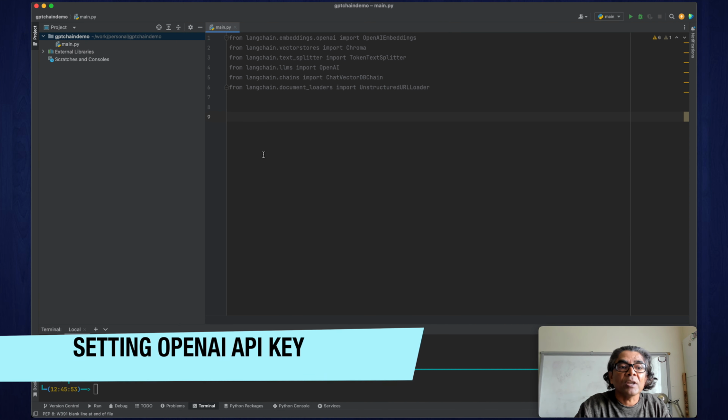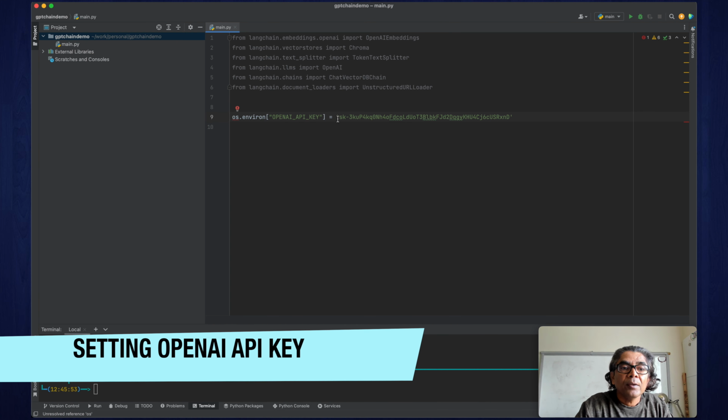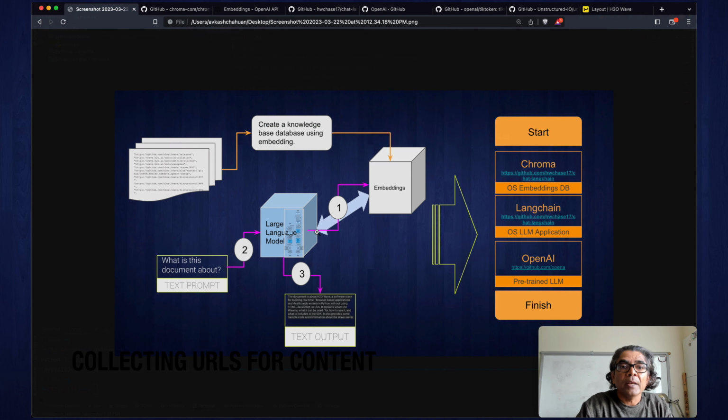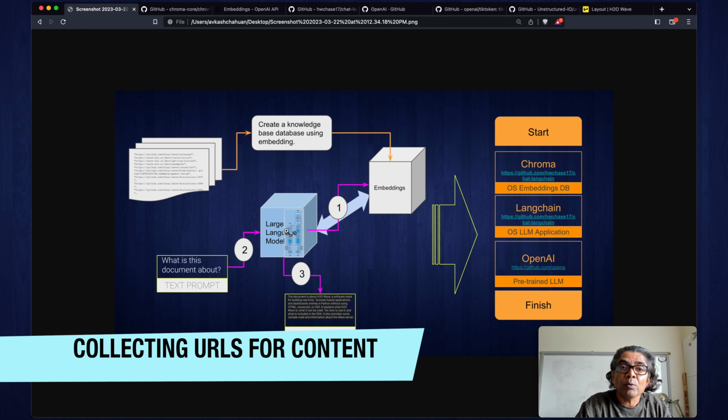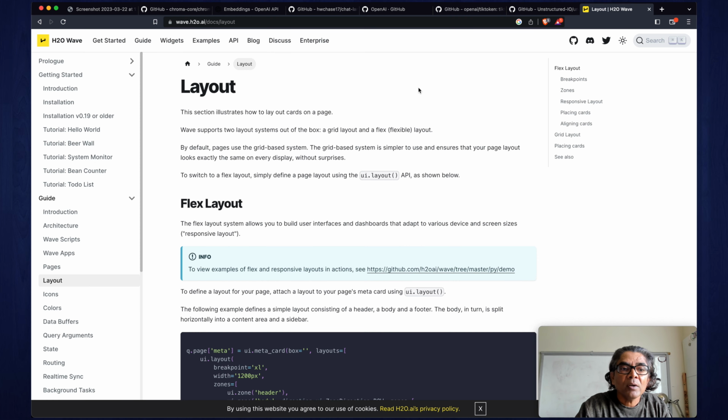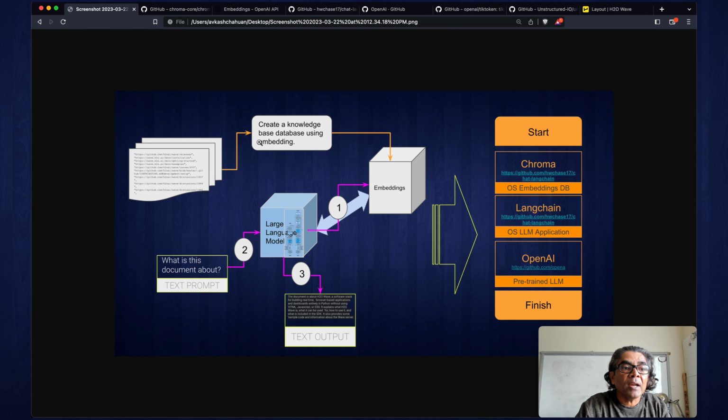Next, we need to set up our OpenAI key. That's why we need access to the OS module, so import the os library. As we have decided that we are going to use the OpenAI large language model, for that reason we are using the OpenAI key. Next, we have to collect all these URLs with regard to our objective here. So we need a bunch of URLs as our content.